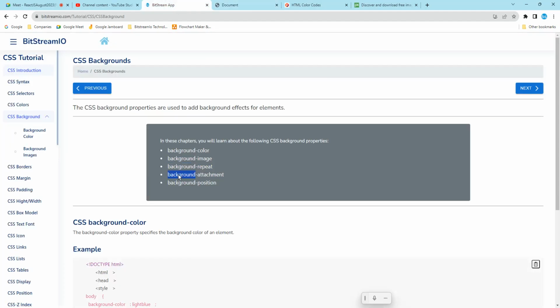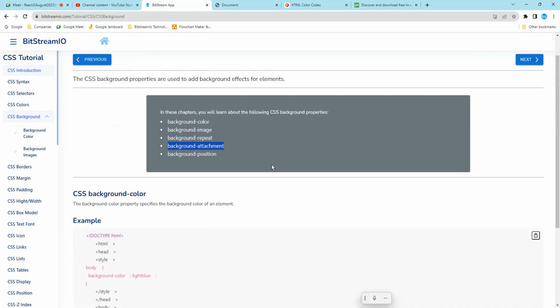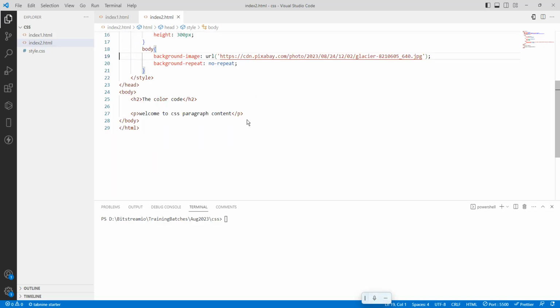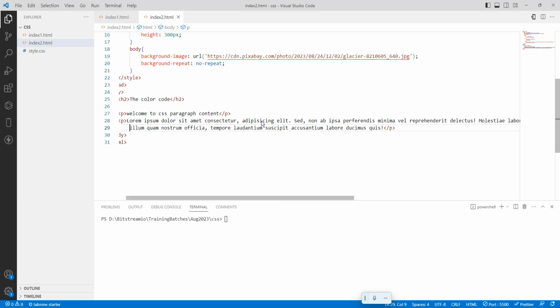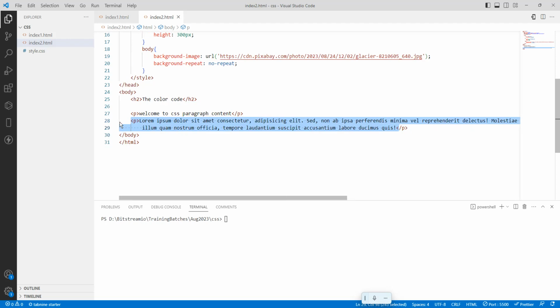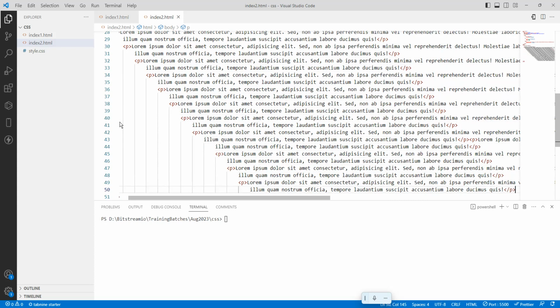And one more next property is what? Background attachment. What is the background attachment? I will explain what the background attachment is. First, what I will do is add some dummy text, a paragraph, enter, enter, copy, paste, paste, paste, paste, paste. So I added it n times.